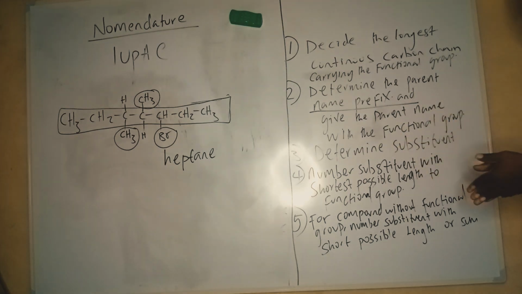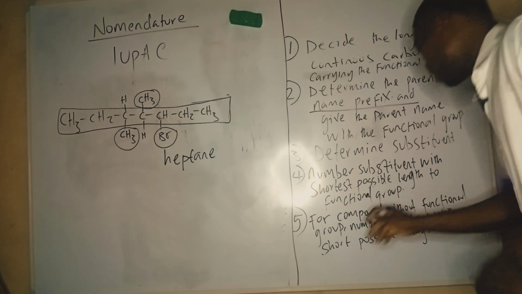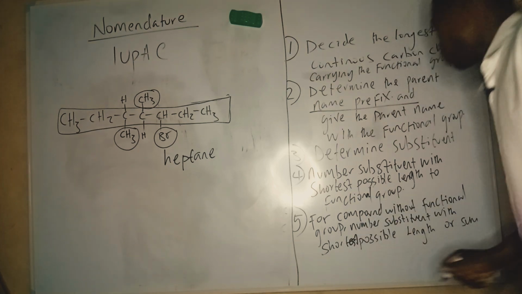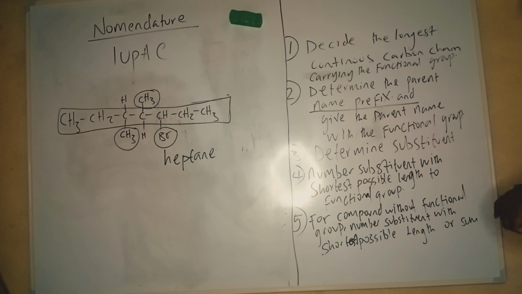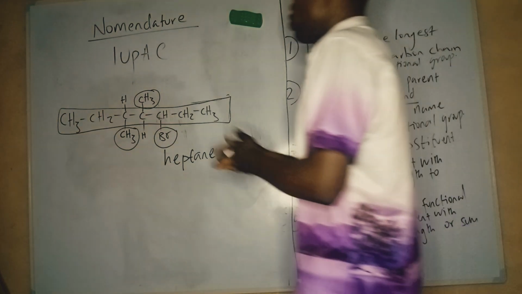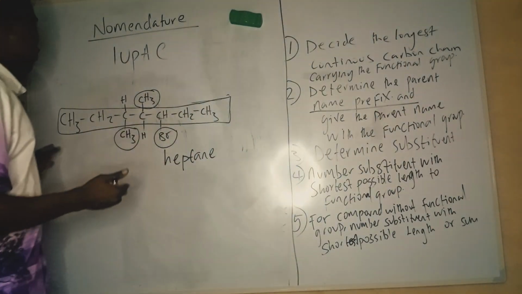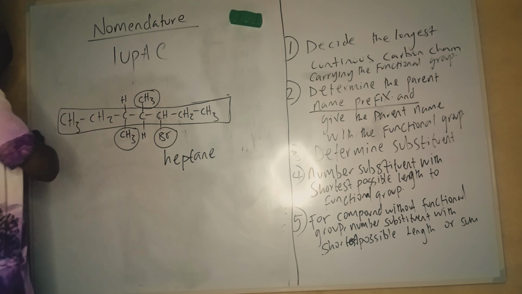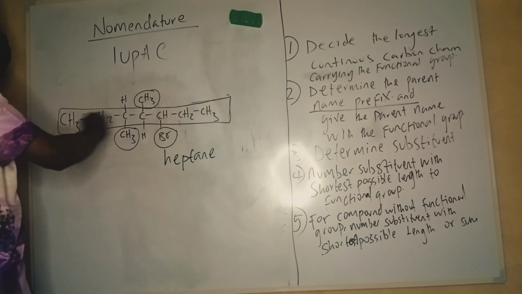There's no functional group. We go to 5. For compounds without functional group, number the substituent with the shortest possible length or sum. So what do you mean? Is that we come here, okay? We look from the left because there's no functional group. We can number the substituent from the left and number from the right.